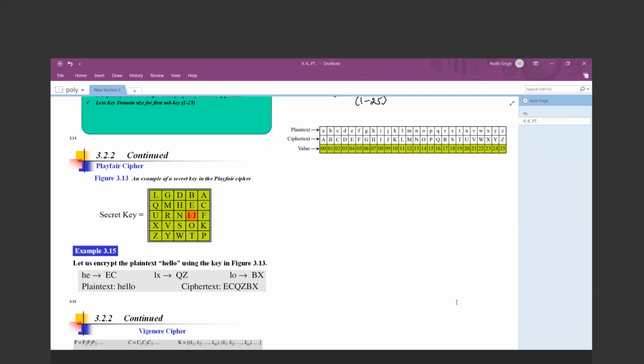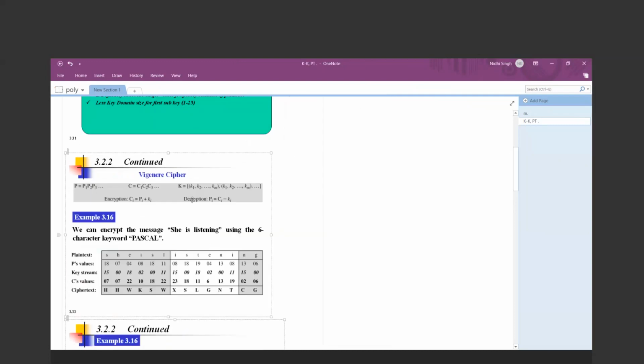L maps to B. LO to BX. Okay. So here it is L, here it is O. ठीक है. So these are in the diagonal position. You can see over there. This is a diagonal one. So you have to cross check.